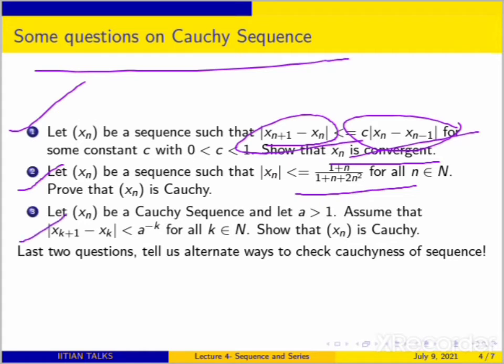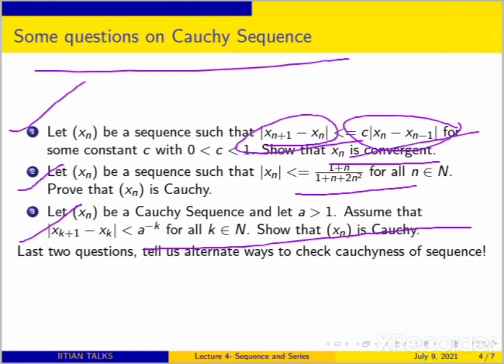And for the third one, you can do the same way. You can apply the same as in the first part, and then you can prove xn is Cauchy. So these tell us alternate ways to check the Cauchiness of a sequence. You can check Cauchiness by the second and third, which will be beneficial, although the first is also a very good way. So if C is greater than 0 and less than 1, then xn is convergent in that case. Okay, fine. These are very important questions, I would say.